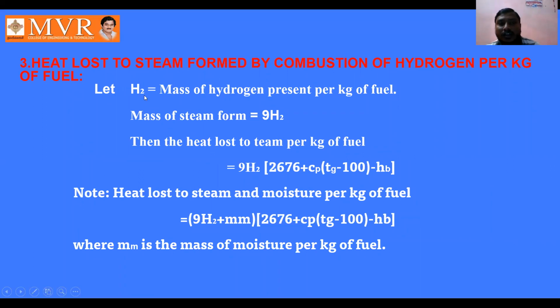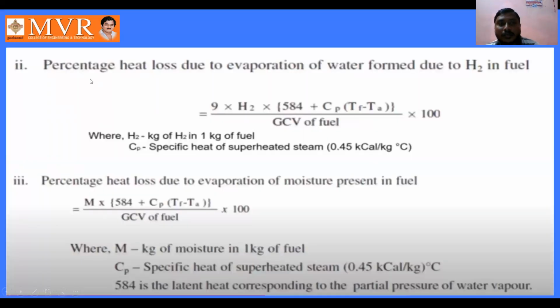Here H2 is the mass of hydrogen present per kg of fuel. The mass of steam formed we take as 9H2. Then the heat loss to steam per kg of fuel is equal to 9H2 into 2676 plus Cp into Tg minus 100, minus Hb. Heat loss to steam and moisture per kg of fuel we take as 9H2 plus mm, into 2676 plus Cp into Tg minus 100, minus Hb, where mm is the mass of moisture per kg of fuel.